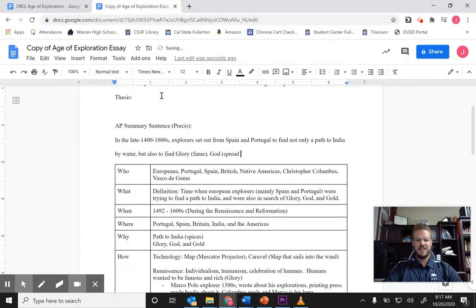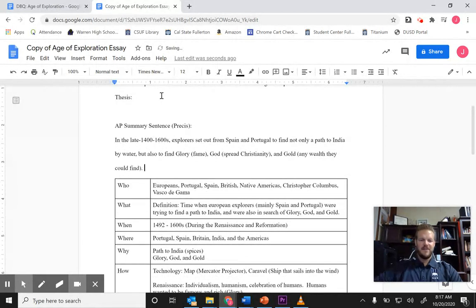spread Christianity. And there was even a part in your documents where it said they were looking for Christians. So maybe you could put that in there somewhere. And gold, any wealth they could find. All right, so what do I have here? I have the when, right? I have the kind of the where or the who.